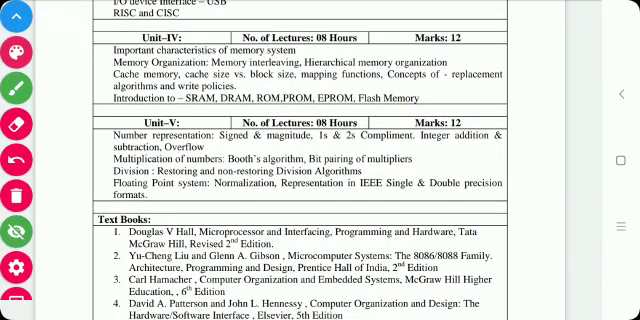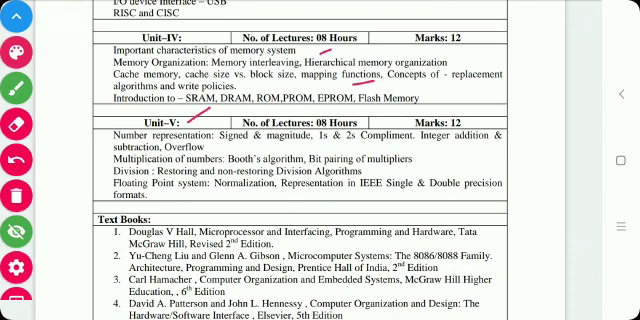Next is unit 4. Unit 4 consists of the important characteristics of memory systems, and it is totally based on memory systems. So the internal characteristics of memory system: memory organization, memory interleaving, hierarchical memory organization, cache memory, cache size versus block size, mapping function, and the concept of replacement algorithms. Then the last topic is an introduction to SRAM, DRAM, ROM, PROM, EPROM, and flash memory.